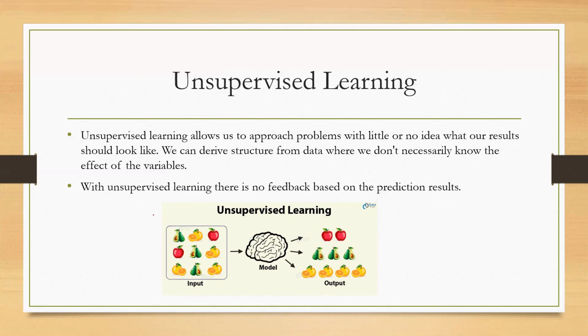So for instance, if we have given an input of different kinds of fruits, you have apples, you have avocados, you have lemons. So the model works in such a way that it uses a clustering algorithm, and it groups them into various sectors. Based on their structure and their pattern, it finds out that these are apples, it groups them together, and avocados, it groups them together, and lemons, it groups them together. So that's how unsupervised learning works.